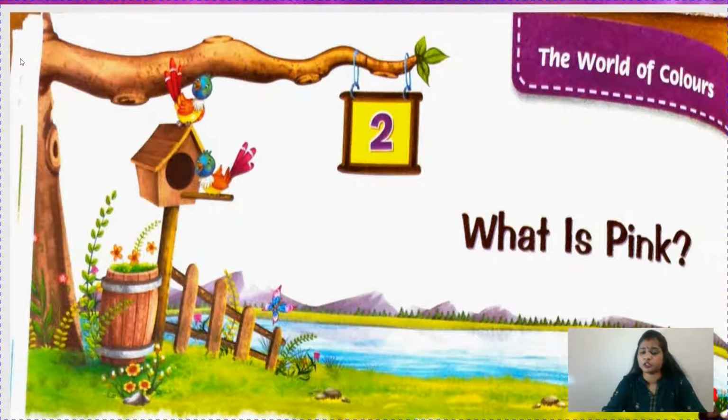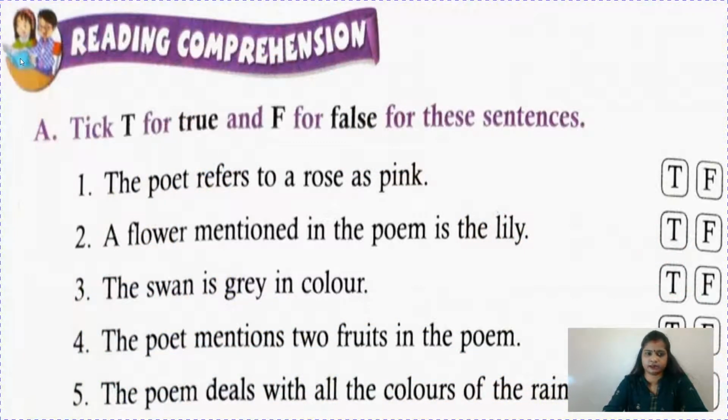And children, when you just look around, you will see all the things are colorful. Black is also a color, white is also a color, and different objects have different colors. So we live in a beautiful and attractive world. I have explained all the colors, and we have also read the examples according to the colors. So now let us do the book exercise.